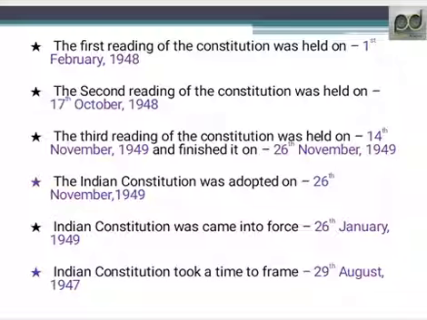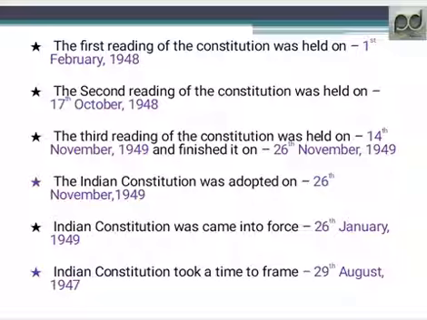Next, the first reading of the Constitution was held on 1st February 1948. The second reading of the Constitution was on 17th October 1948, and the third reading was held on 14th November 1949. So there were a total of 3 readings of the Indian Constitution, and it was finished on 26th